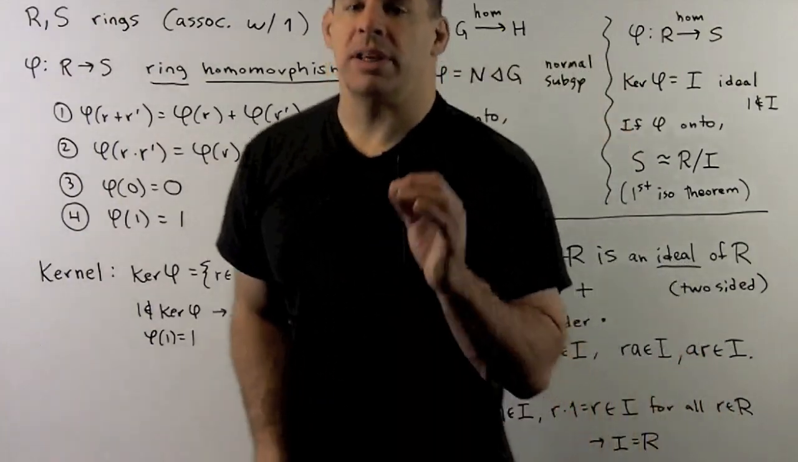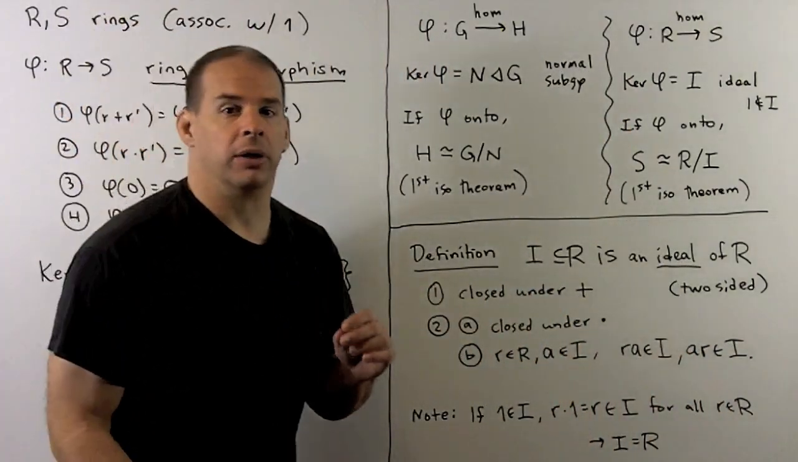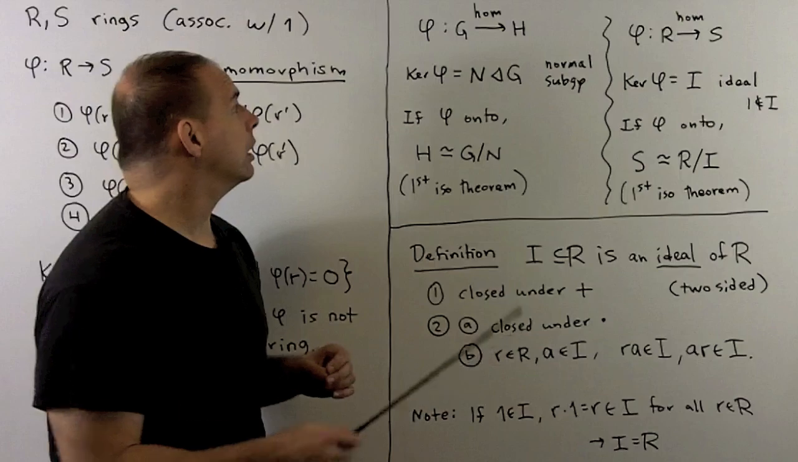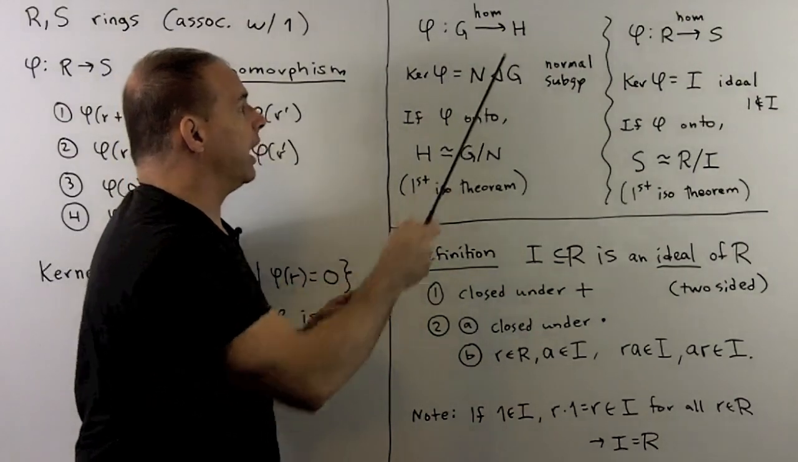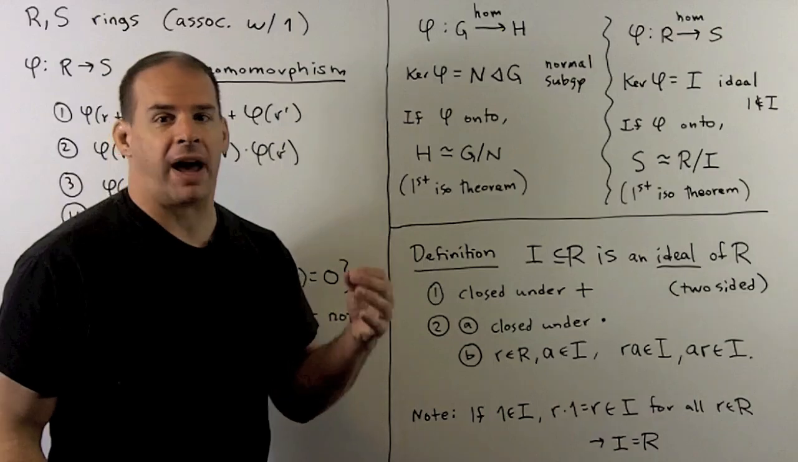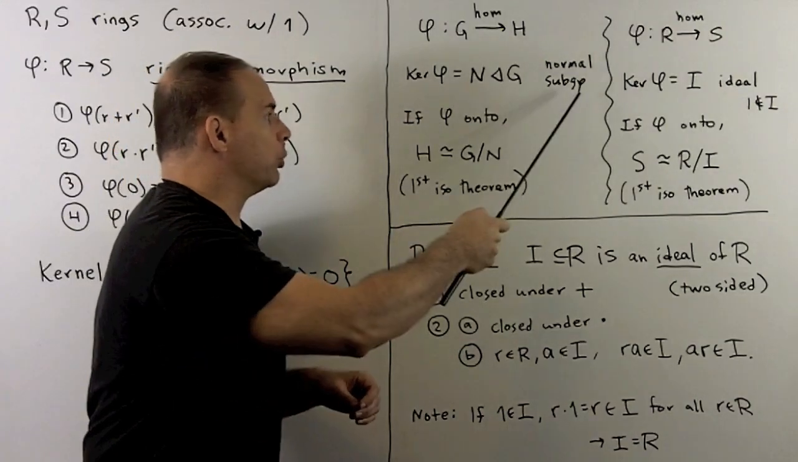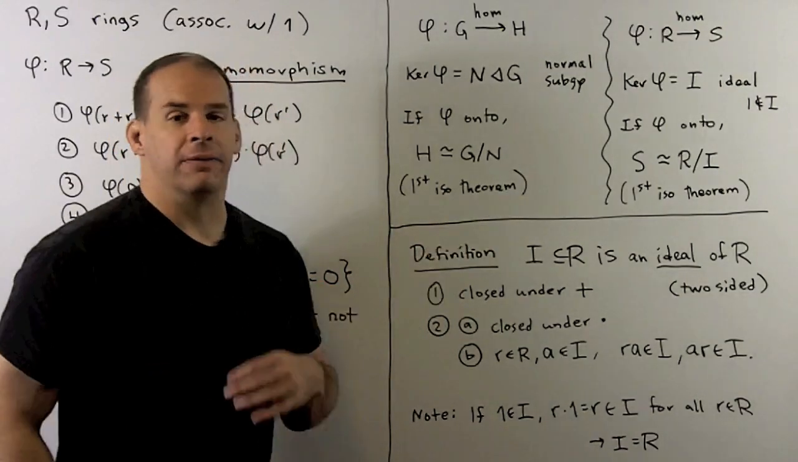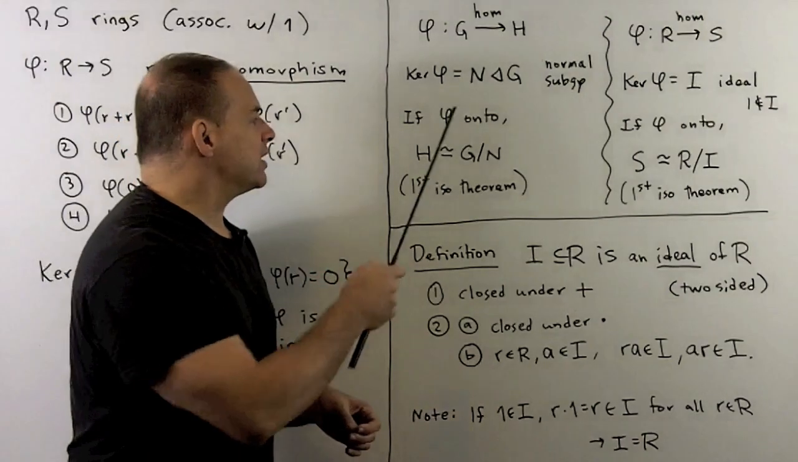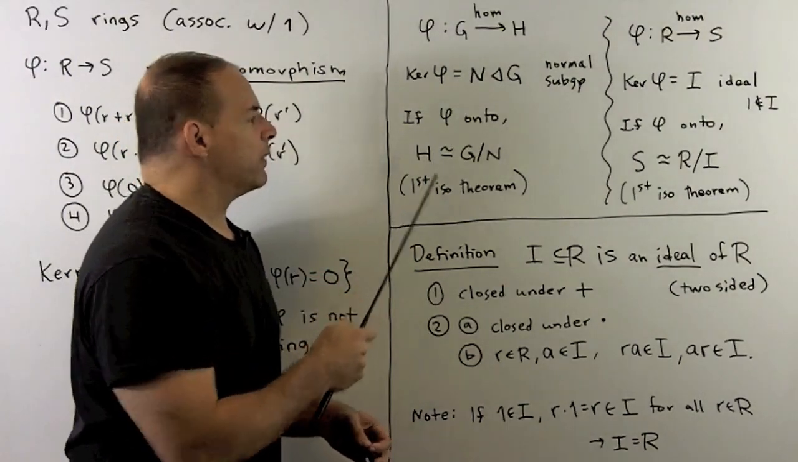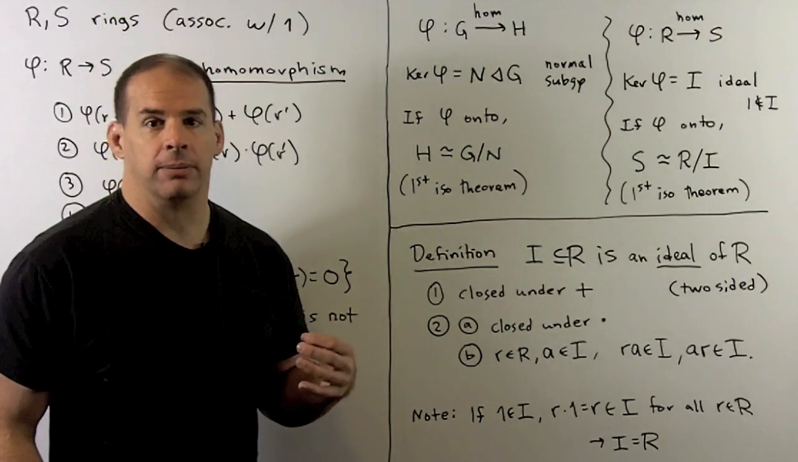Now, let's take a look at the big picture for group theory, group homomorphisms. If I have a group homomorphism phi carrying the group G to the group H, I could form the kernel of phi. That's going to be a normal subgroup N in G. If phi is onto, we have the first isomorphism theorem of groups. So that says H is isomorphic to the quotient group G mod N.